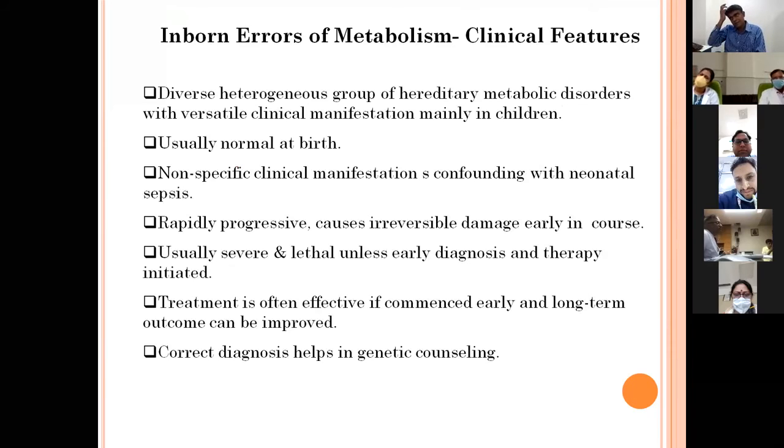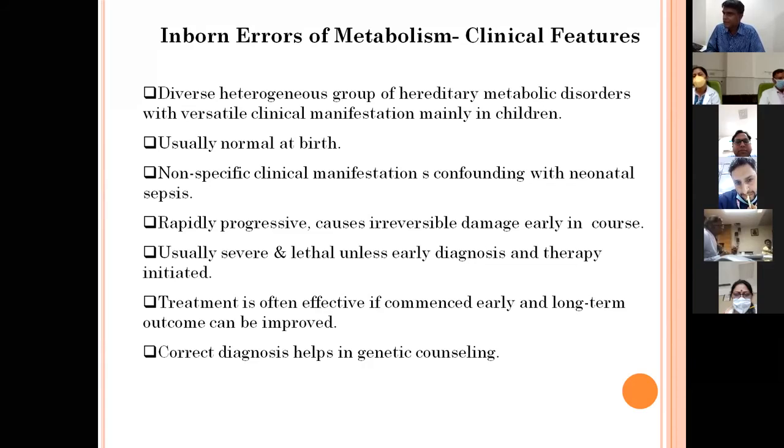So let's discuss some important clinical features of these disorders which are covered under the newborn screening test. These are a diverse, heterogeneous group of hereditary metabolic disorders with versatile clinical manifestations, mainly in children. But sometimes the manifestation does not become apparent till a certain age, like 3 or 5 years, and sometimes even adults, very rarely, may see some symptoms, and at that time they may get diagnosed for these disorders. All the infants who have these disorders are normal at birth,